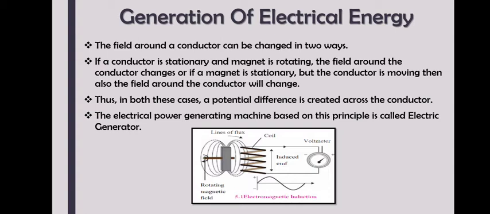One will be stationary, another one will be moving. If the magnet is moving, then the coil is stationary. In either case, EMF, electromotive force, would be generated. That can be recorded as potential difference in the voltmeter, which will tell you the difference in the charges. Correct? And that is the basic electromagnetic induction shown in the form of a flow chart. Okay.